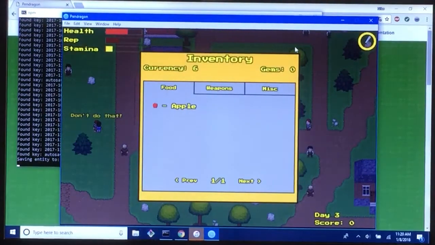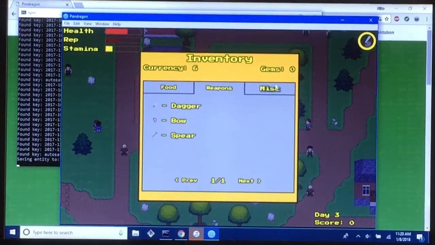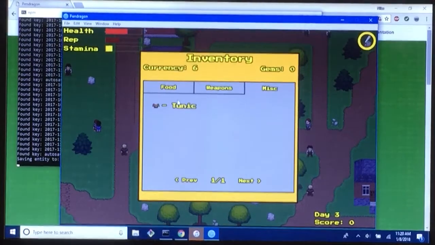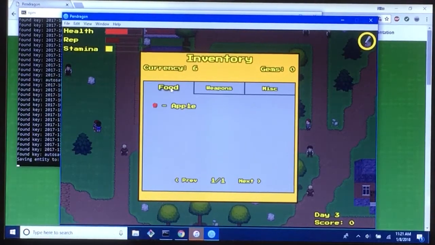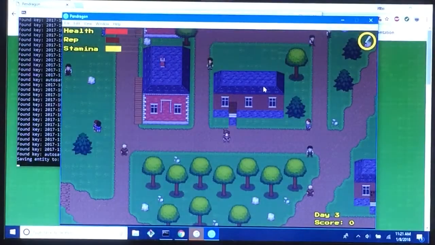We do have an inventory that allows you to carry food, obviously the weapons, the 3 that you have, and also miscellaneous items. Right now, all that's in there is a tunic. There's not really any use for the miscellaneous items yet, because we haven't implemented quests or anything like that. But we just have that there so it would be available if we did go ahead and implement the quests.